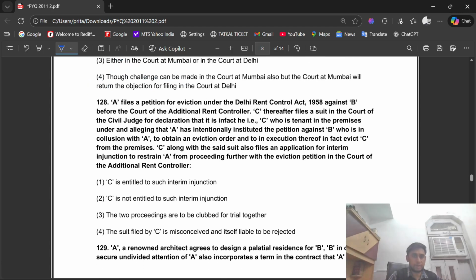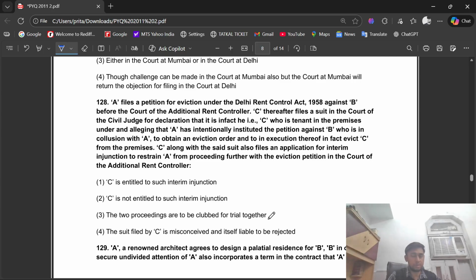Question number 138. A files a petition for eviction under the Delhi Rent Control Act 1958 against B before the court of the additional rent controller. C thereafter files a suit in the court of the civil judge for a declaration that it is in fact he, that is C, who is the tenant in the premises, alleging that A has intentionally instituted the petition against B, who is in collusion with A, to obtain an eviction order and in execution thereof evict C from the premises.